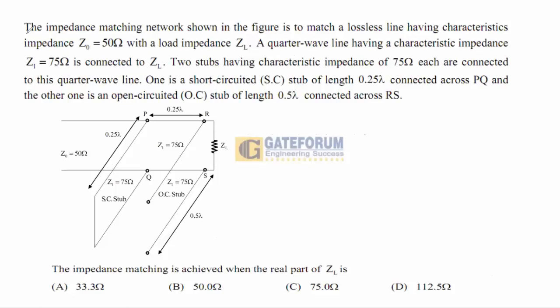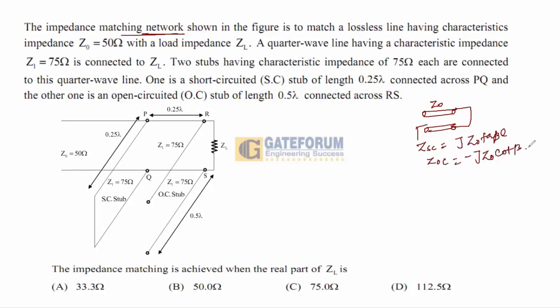This question is about the impedance matching network. First of all, the basic concept: let's say the line is short circuited with characteristic impedance Z0. Then ZSC is jZ0 tan beta L, and ZOC is minus jZ0 cot beta L. This is the input impedance.